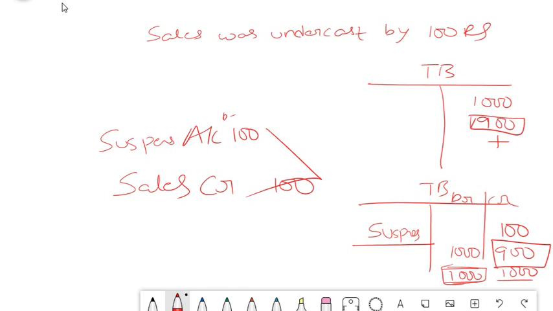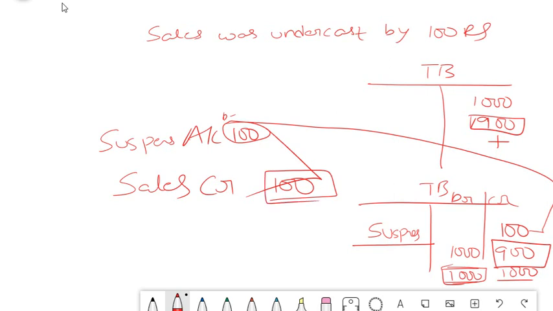But once you know where the error has happened, this suspense should not still remain in the trial balance, isn't it? It has to get knocked off. So this credit which you have temporarily put will go into the debit side, and this 100 will get knocked off, and your sales balance will also be increased by 100. So that is how you actually sort your trial balance.